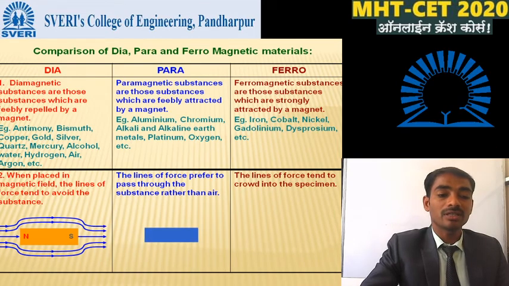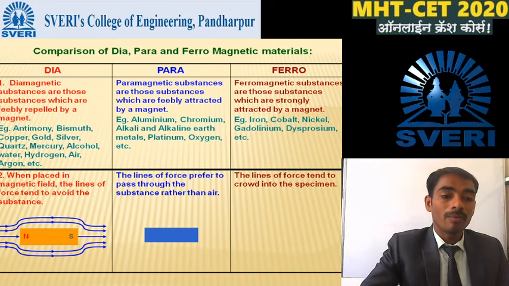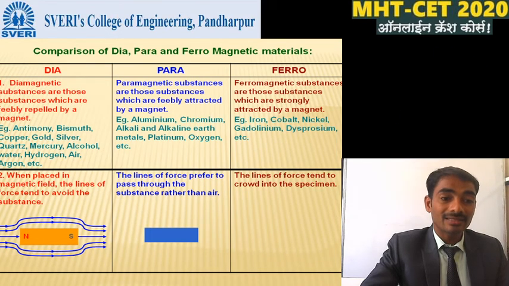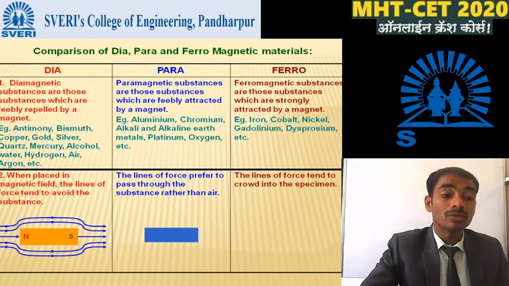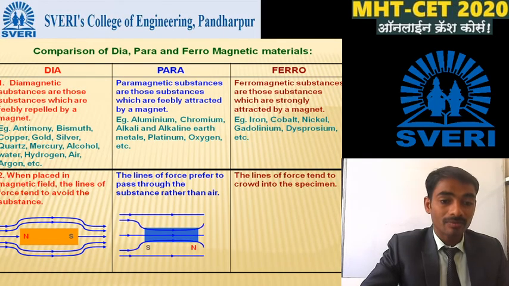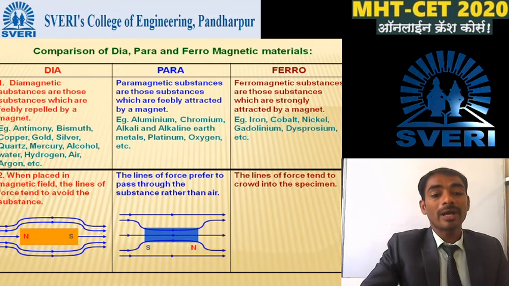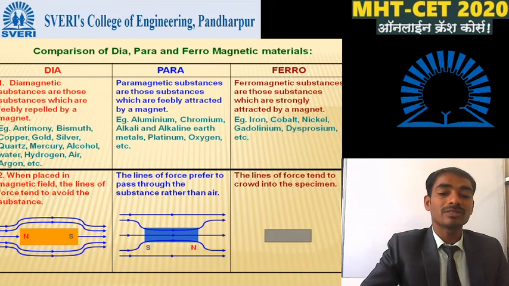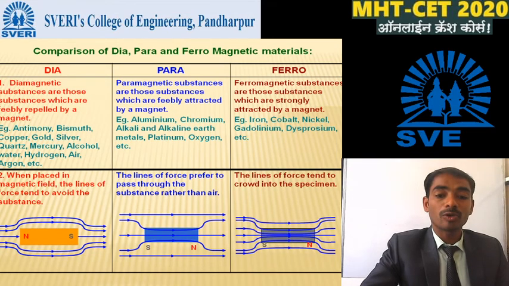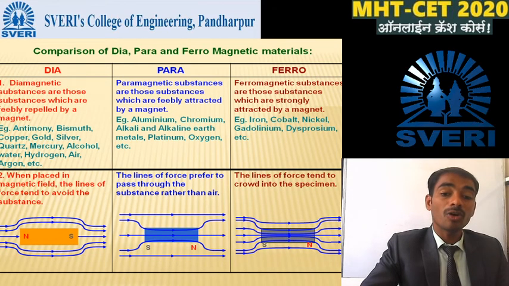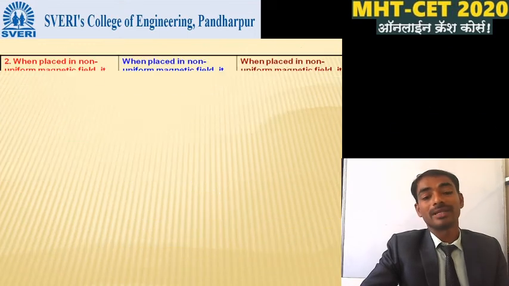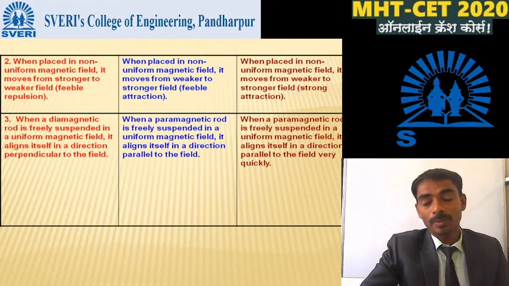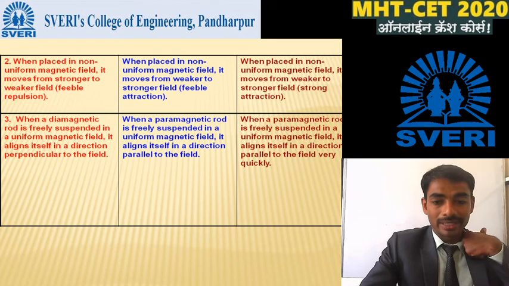See in the picture, in case of the diamagnetic material, no magnetic lines pass through the material, but in case of the paramagnetic, some of the magnetic lines pass through the material, and in case of the ferromagnetic material, a large number of lines pass through the material.